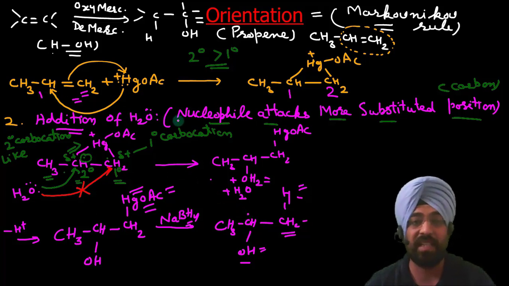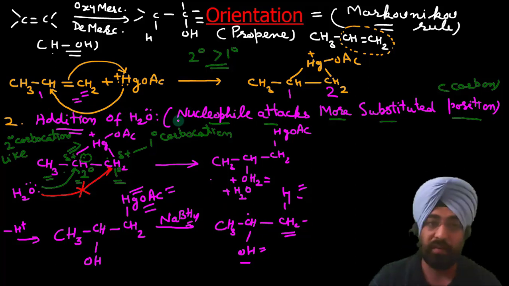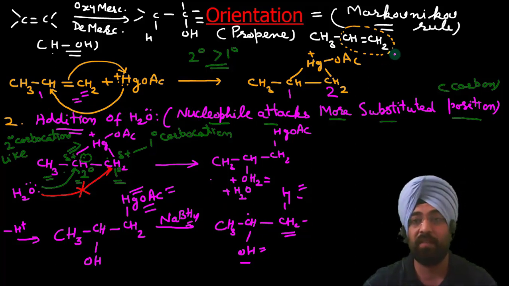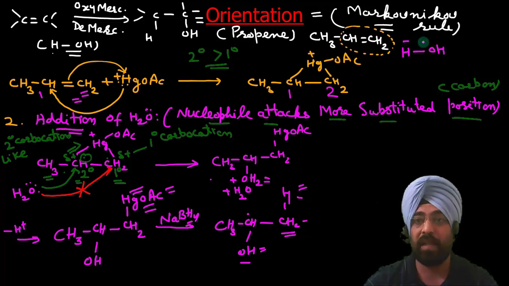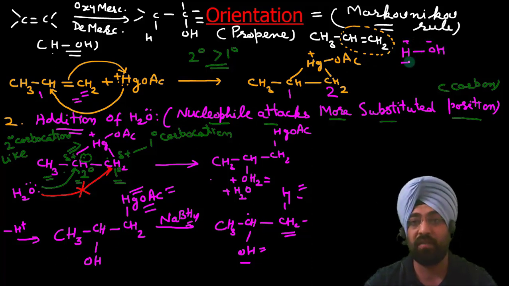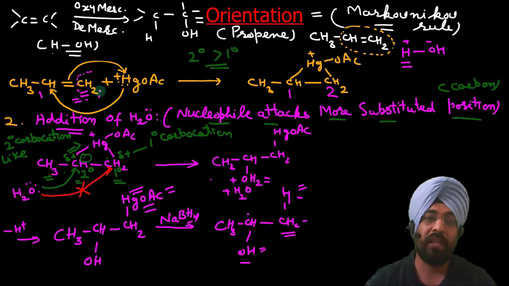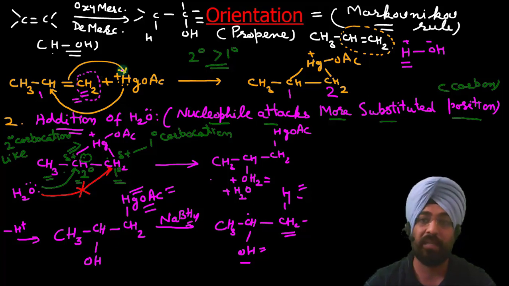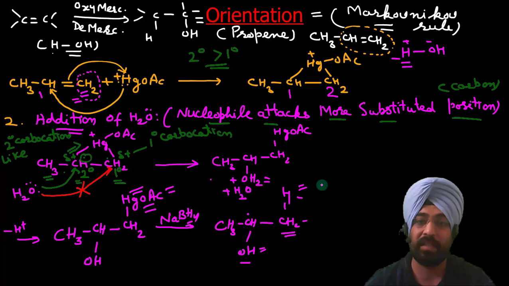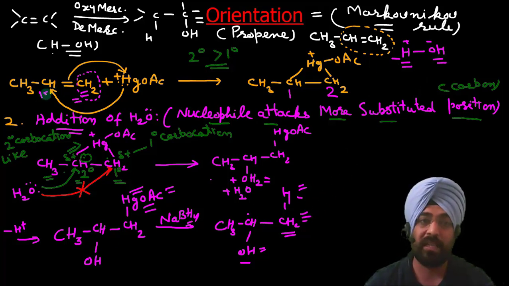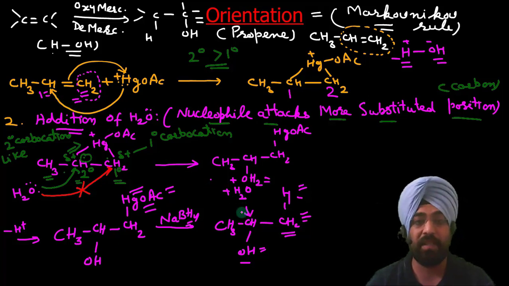So we can say the addition was according to Markovnikov rule, which says that if we write water as having a positive part and a negative part, the positive part of the addendum goes to that carbon which has the higher number of hydrogen atoms. So this H has added here, and OH has gone to that carbon which had fewer hydrogens. So this is an indirect hydration, please keep in mind.